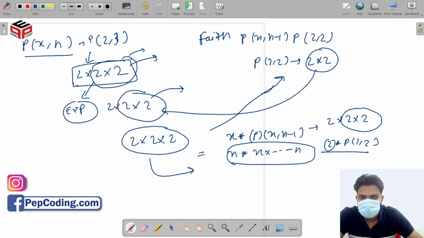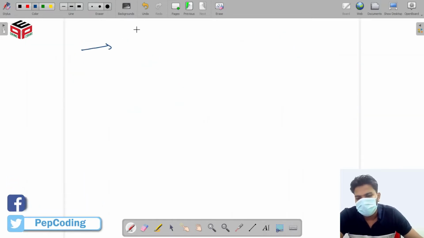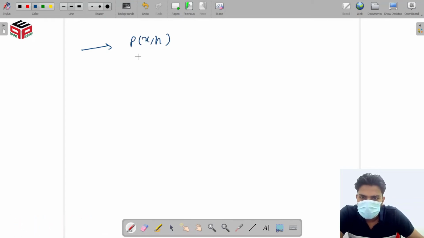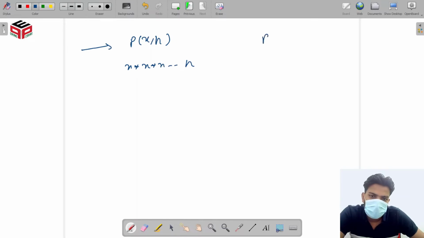In general, what we have to do? In general, our expectation is we multiply x n times, and our faith is x multiplied with x, n minus 1 times.